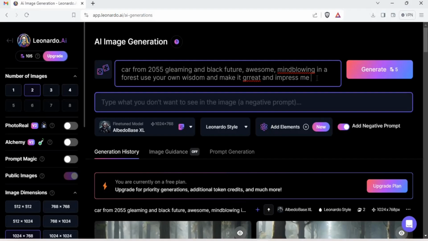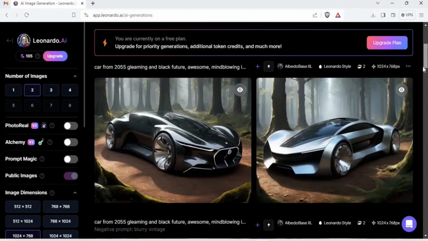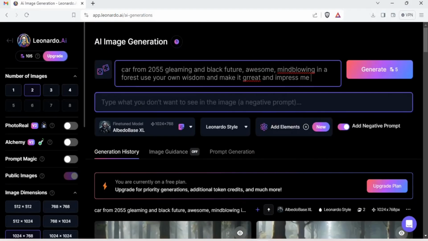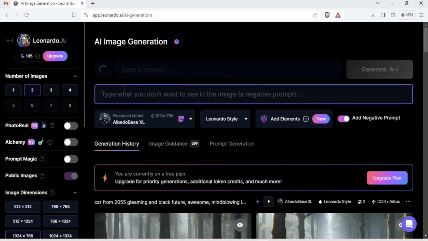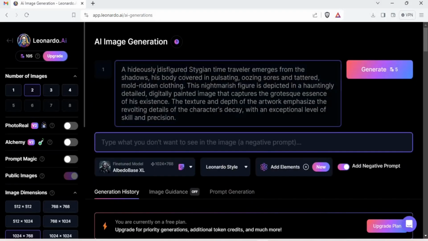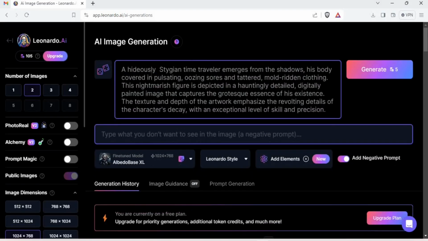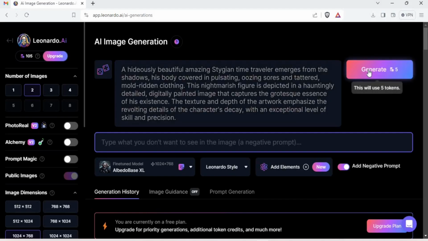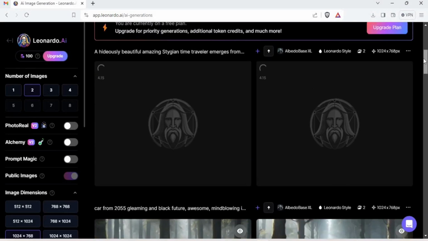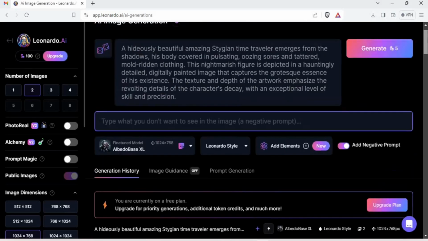That Socratic prompting. How can we do it with text to AI image? Well, we can. Let's remove this car image and let's take a random prompt from Leonardo. Let's give Leonardo a shot. Let's replace it with this. That would pretty much do the thing, and we'll get a good output out of that, and the output is generating.